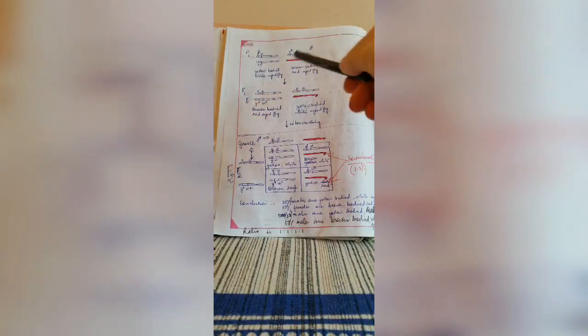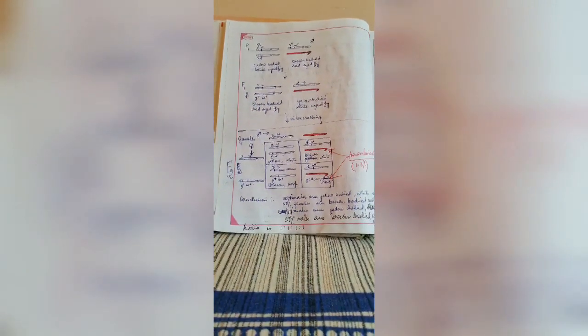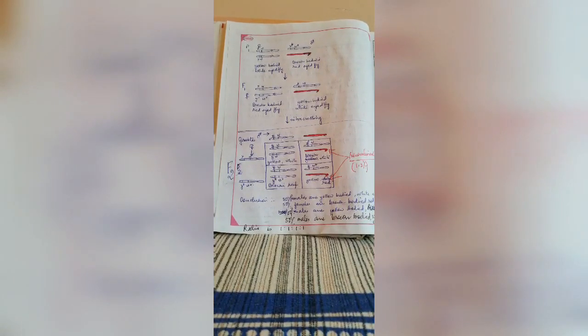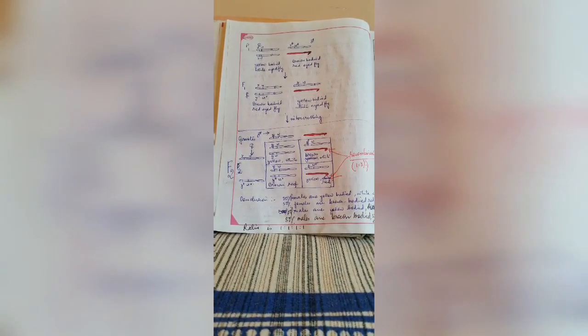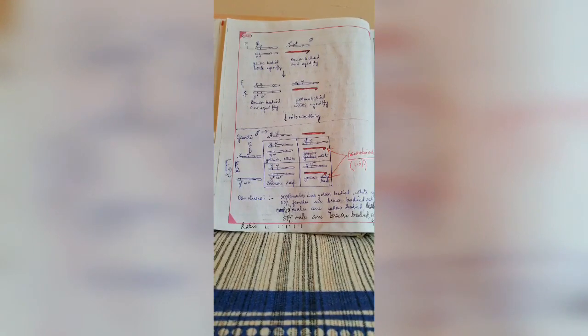This yellow body and white eye character is due to a gene which is present only in the X chromosome, and the Y chromosome has no allele for the gene. These are called X-linked genes.